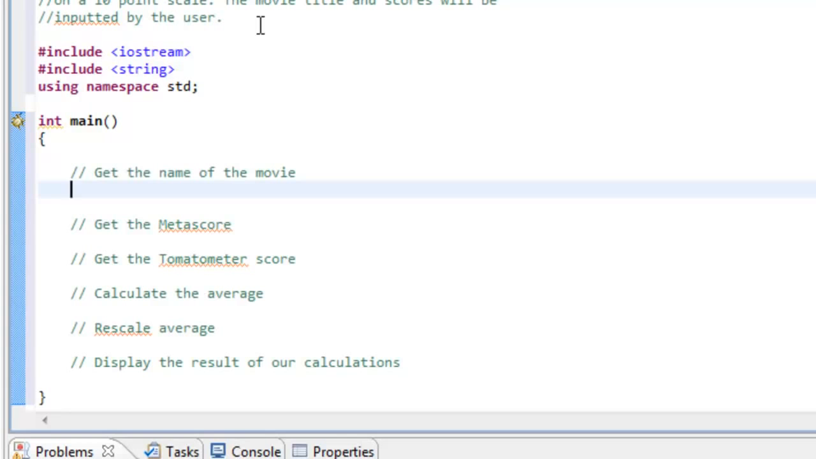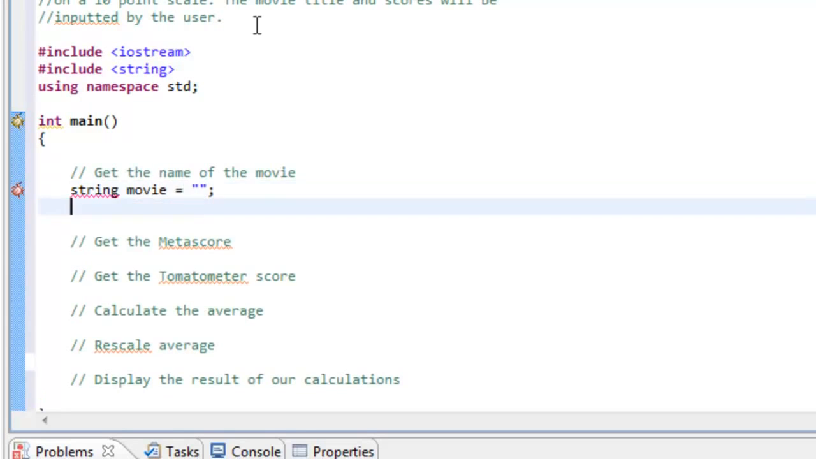So in order to get the name of the movie, we're going to prompt the user of this program to input the movie name. The first thing we need to do is declare a variable that's going to hold the name of the movie. So I'm going to introduce a variable of type string, and we'll call it movie, and we'll set it to the empty string. Okay, and then we'll display to the user using our cout and ask them what is the name of the movie. Okay, and we can put a colon, space, \n for a new line character, and then a semicolon at the end here.